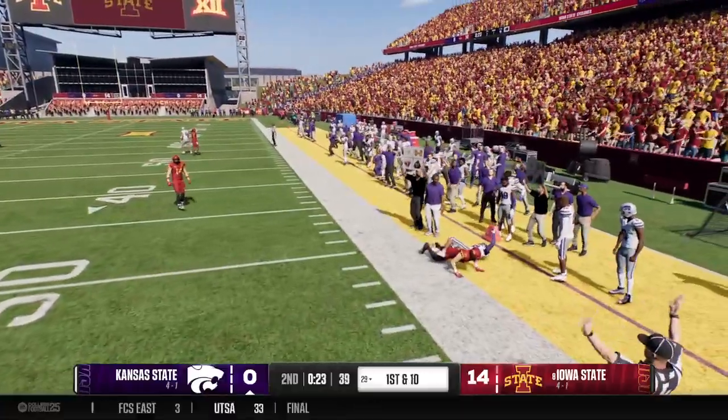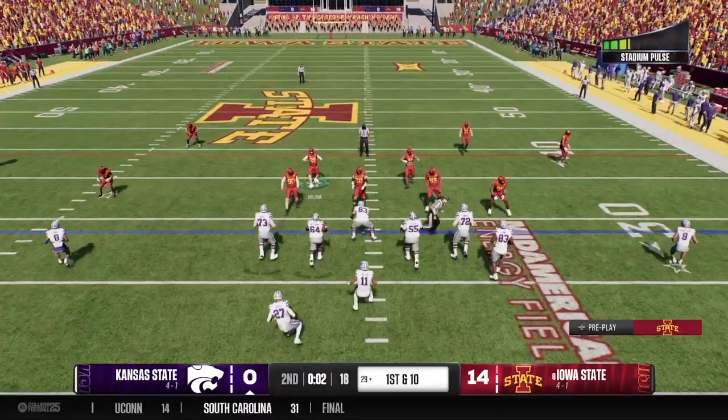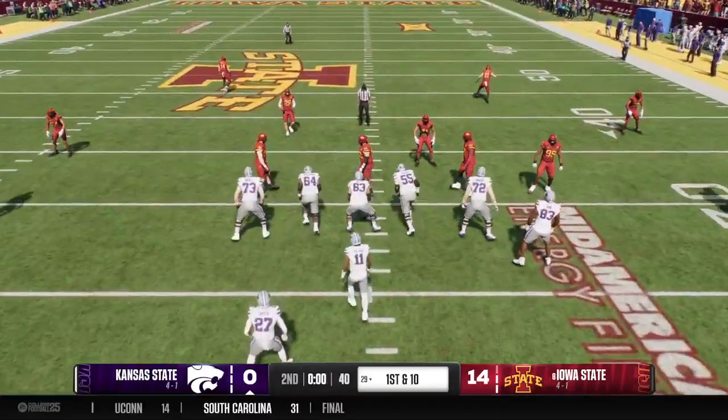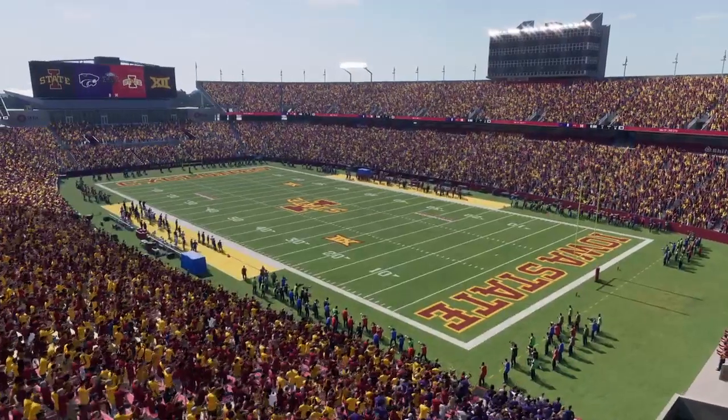Quick completion on the out. And he's knocked down immediately, but not before he moves the chains. Corner's going to give them room. We've played 2 quarters here. Time to go to Kevin Connors in our halftime update.